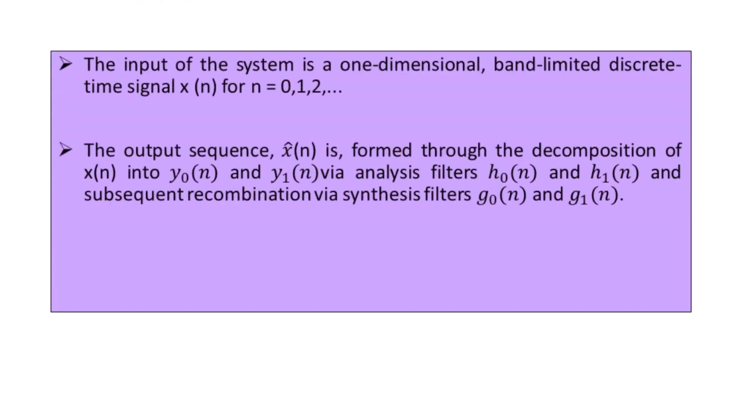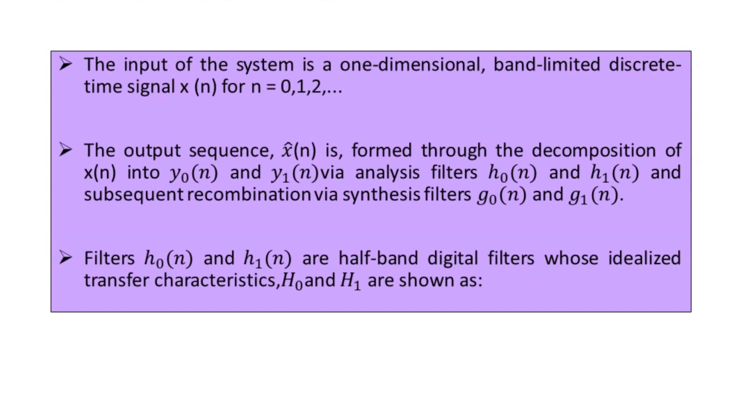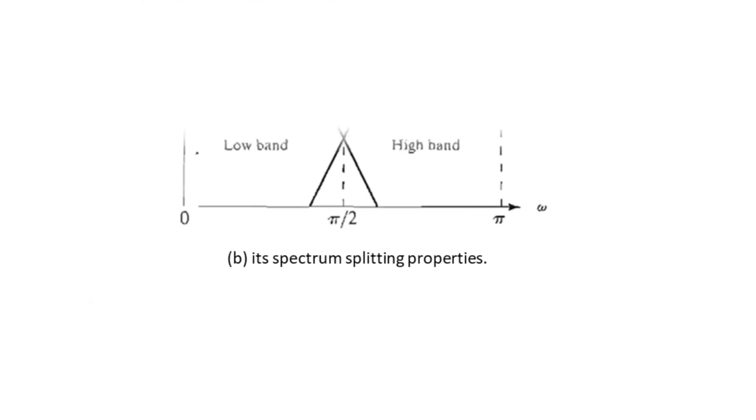These are the points corresponding to the block schematic of the two-band filter bank for one-dimensional subband coding and decoding. And here we visualize the corresponding spectrum splitting properties representing capital H0 of omega and capital H1 of omega.